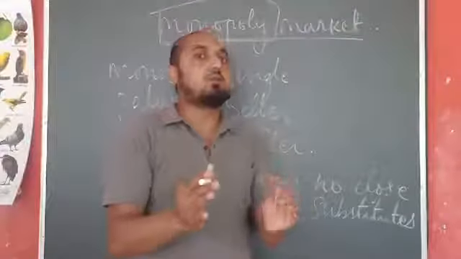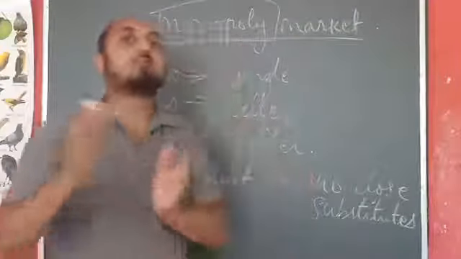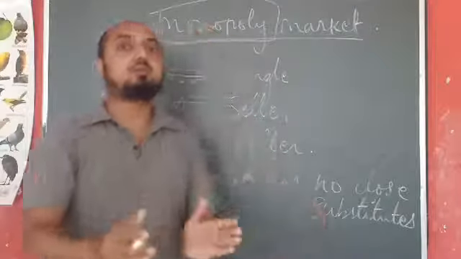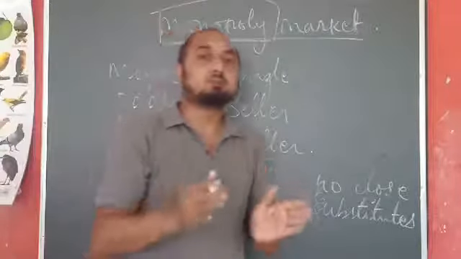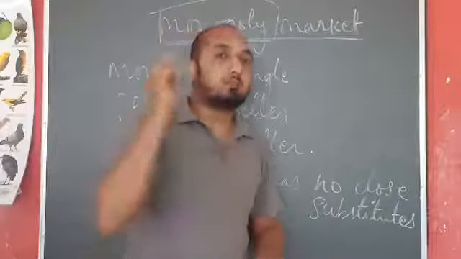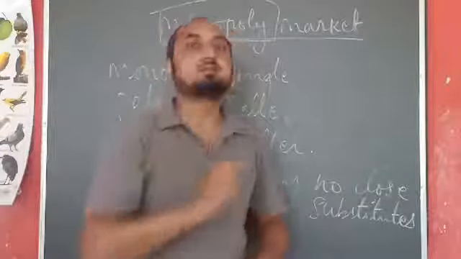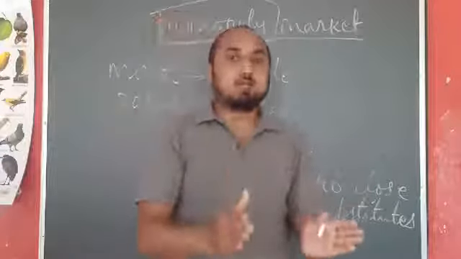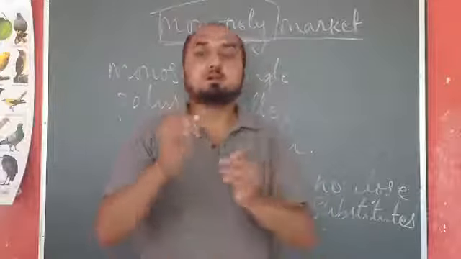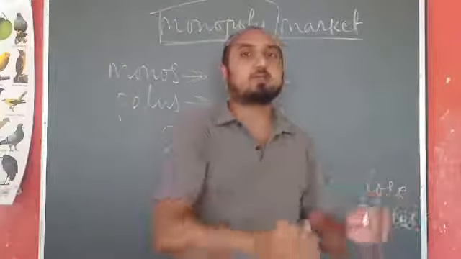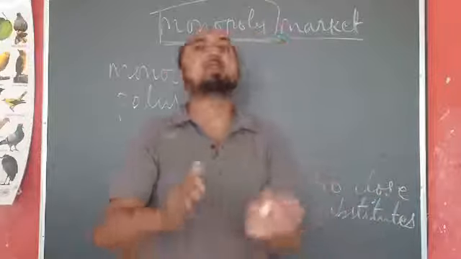Now, in order to understand this concept in a better way, we have to give a few examples. So through that example, we can understand this concept much better. In the monopoly market, we have already discussed that there is a single seller. So in the case of electricity, the electricity is generally supplied by a single seller. That is, in our different states, we have different state electricity boards.